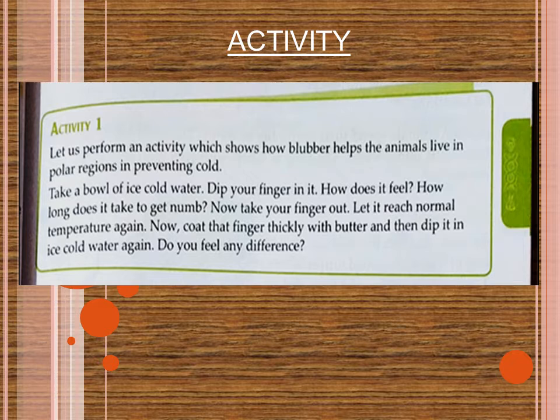Take a bowl of ice cold water, dip your finger in it. How does it feel? You will feel the extreme cold, and you will feel as if there is no sense in your finger. It will become totally numb. Now take your finger out, put a layer of butter on your finger. Keep it at normal temperature and make a coating of butter on your finger, and then dip your finger inside that ice cold water.